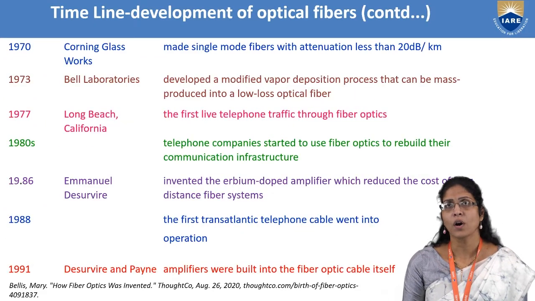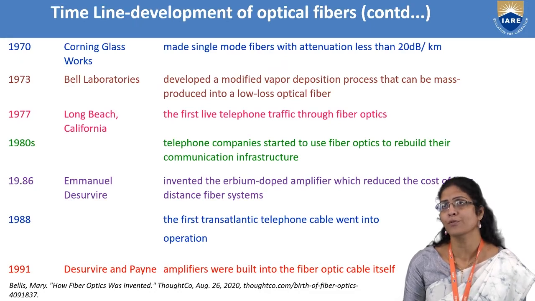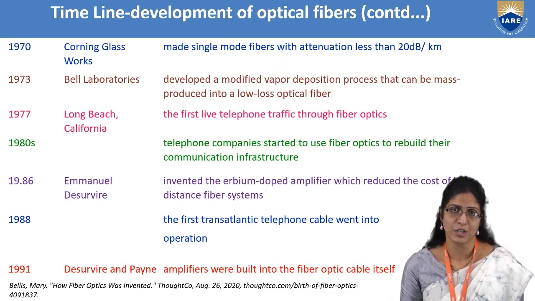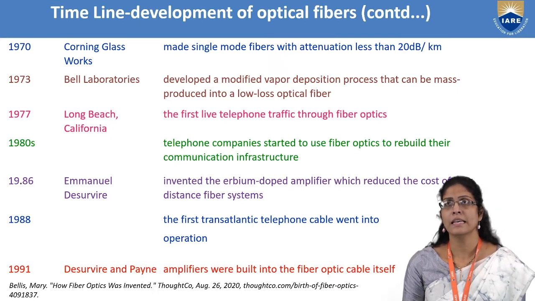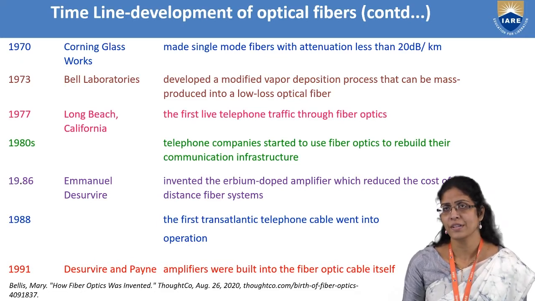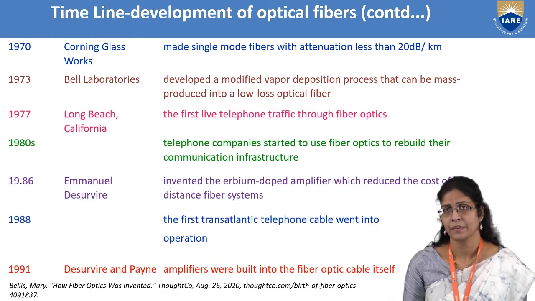In 1970, Corning Glass Works, as I was telling in my previous slide, the very good company known for its work on optical fibers, made a single mode fiber with reduced attenuation. Attenuation is nothing but the loss of signal. So the attenuation was less than 20 decibels per kilometer. Then, after 3 years, Bell Laboratories invented a new method, which is even standing as a standard for preparation of low loss optical fiber. That is the modified chemical vapor deposition process.